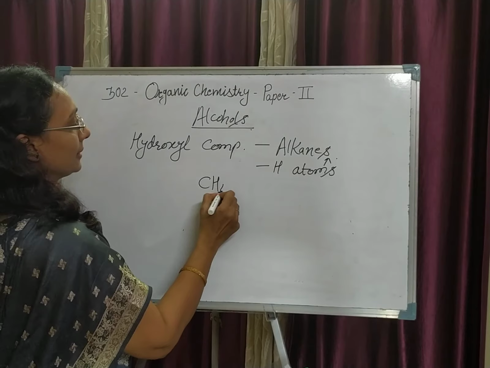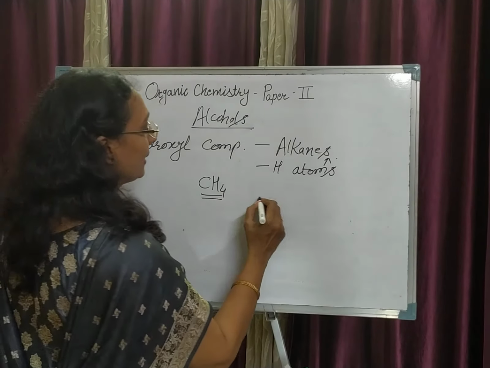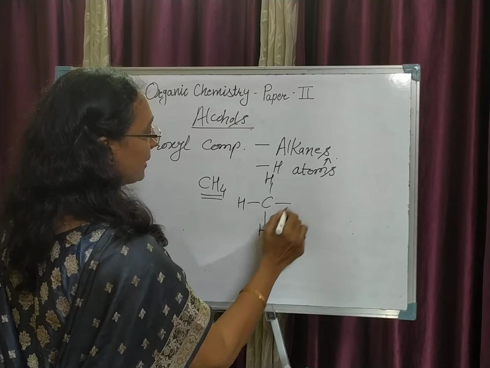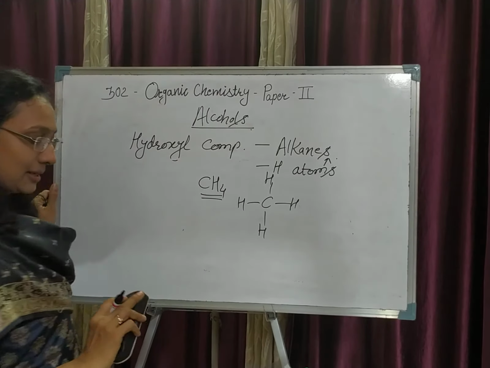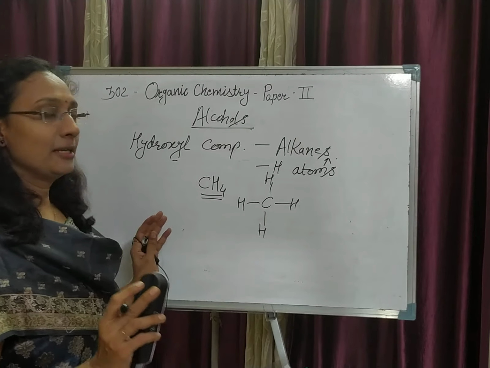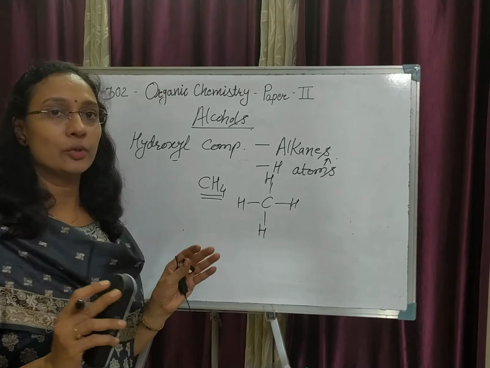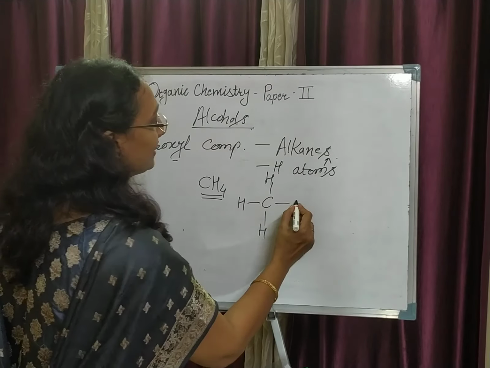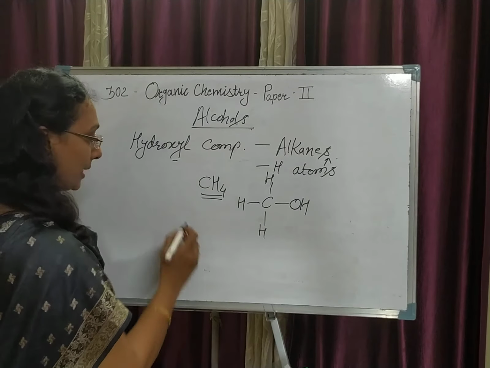Suppose we are taking the example of CH4. It is an alkane. Which alkane? It is methane. CH4, H, H, H and H. What we are saying? The alcohols are the compounds which are obtained by replacing one or more hydrogen atoms from the alkanes. If I replace this hydrogen atom by OH, what I am going to get?